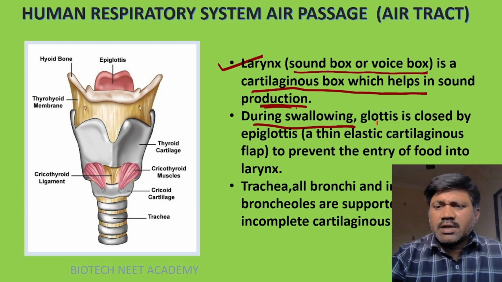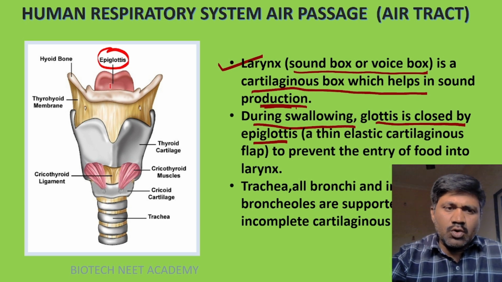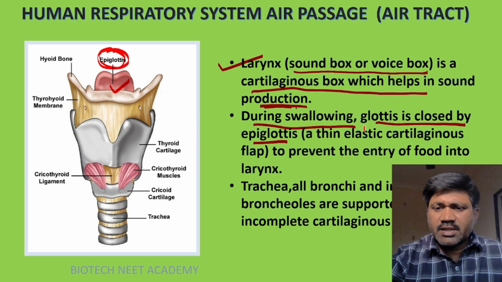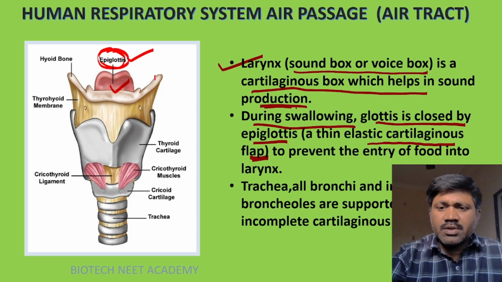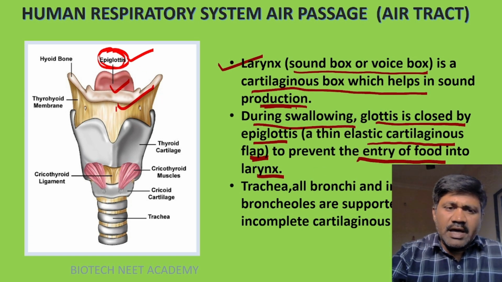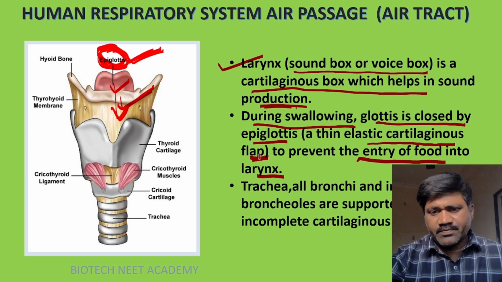During swallowing, glottis is closed by epiglottis. So here epiglottis is there, and this opening is the glottis. This glottis is covered by what? Epiglottis, a thin elastic cartilaginous flap, to prevent the entry of food into the larynx. It covers this larynx region. The larynx generally has the epiglottis over it. This glottis is covered by epiglottis, and this epiglottis prevents the entry of food into the larynx.